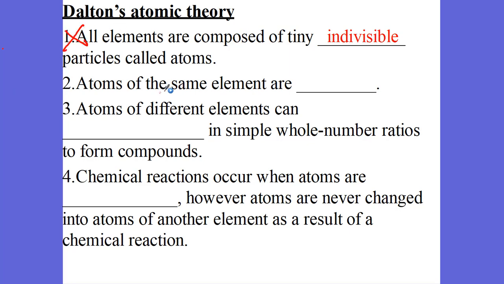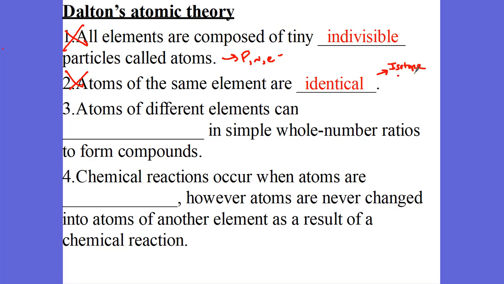Why is he not correct? Well, atoms, there's things inside the atoms. There's protons, there's neutrons, there's electrons, there's even subatomic particles of those inside the atom. But at least he came up, he took a stand, right? His second theory said atoms of the same element are identical, which guess what? He was wrong about as well, because we have these things called isotopes.